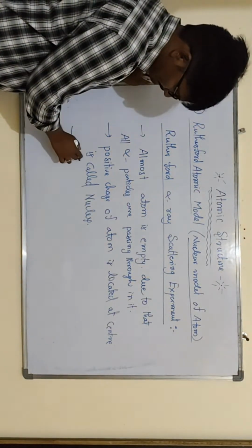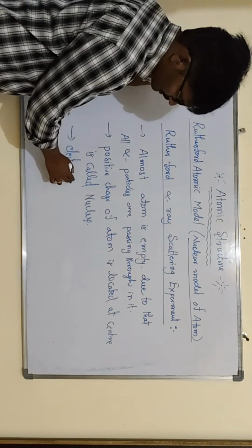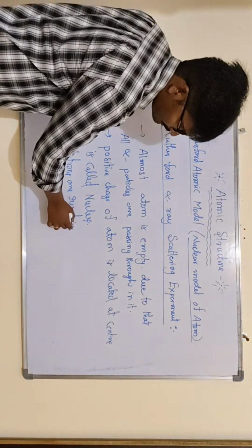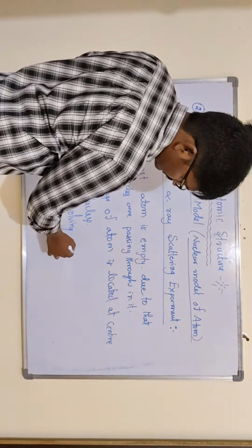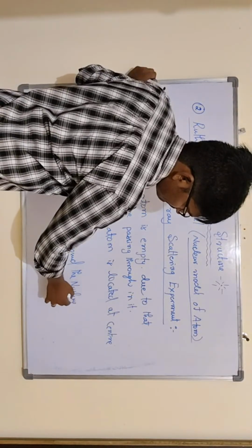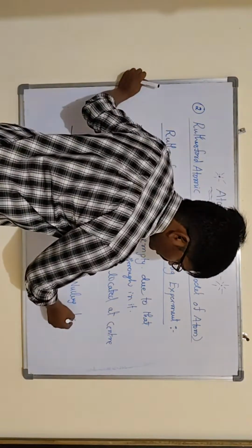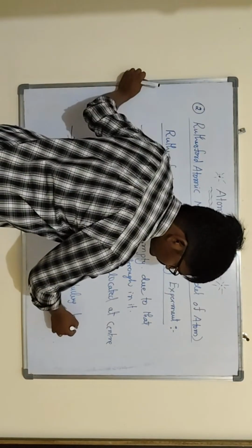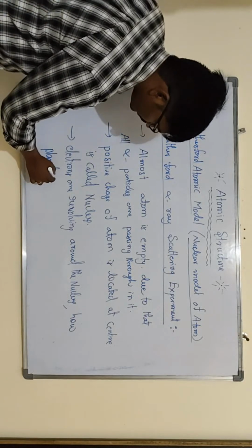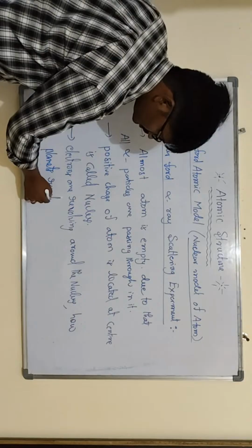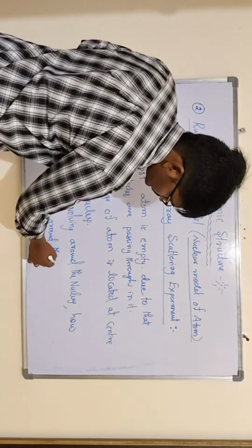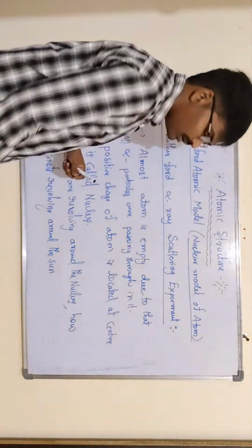Electrons are revolving around the nucleus, how planets revolve around the sun.